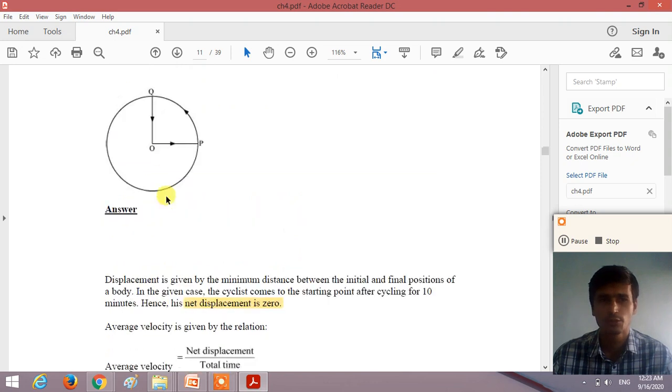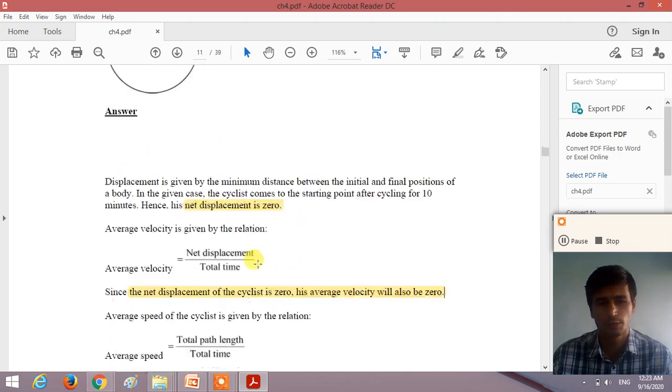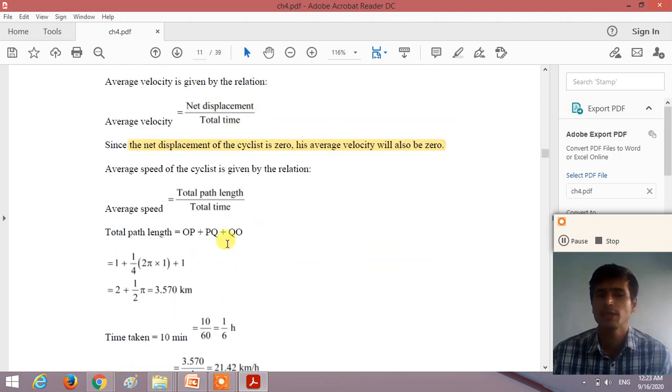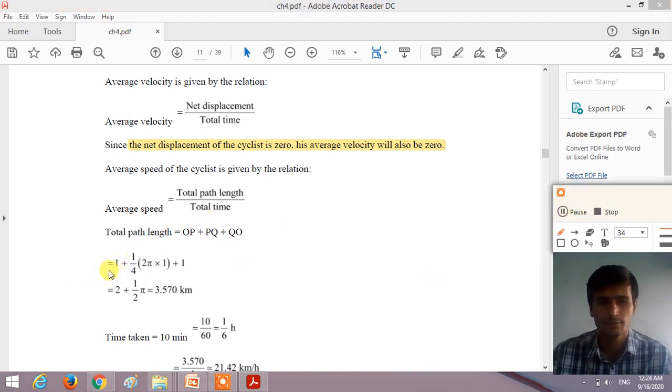OP is the radius of the circular path, which is 1 kilometer. Similarly, OQ is also a radius of the circular path, so it is also 1 kilometer.